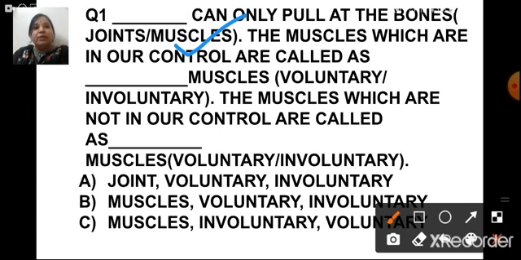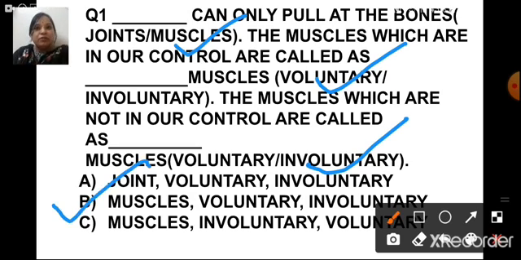We know that the muscles which are in our control are called voluntary muscles. And the muscles which are not in our control are called involuntary muscles. So the correct sequence of options here should be muscles, voluntary and involuntary. So where is it, children? It is this B, the second one. So the answer is B.